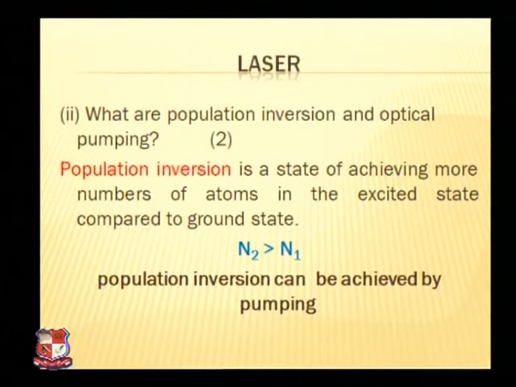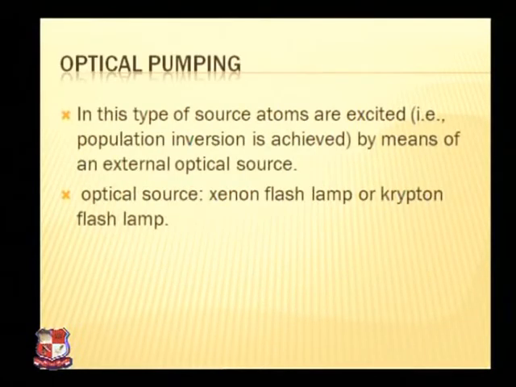Population inversion can be achieved by pumping. There are 2 types of pumping: optical pumping and electrical pumping. In optical pumping, atoms are excited, that is, population inversion is achieved by means of an external optical source. Optical sources are the xenon flash lamp or krypton flash tube. So these are the definitions of both of them.